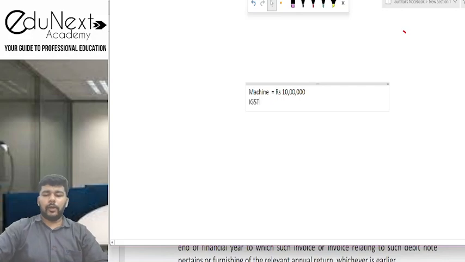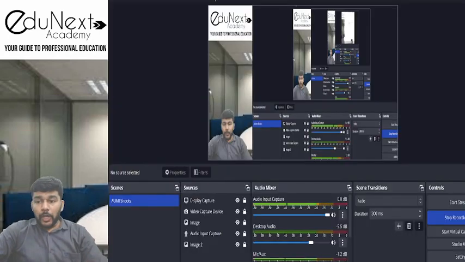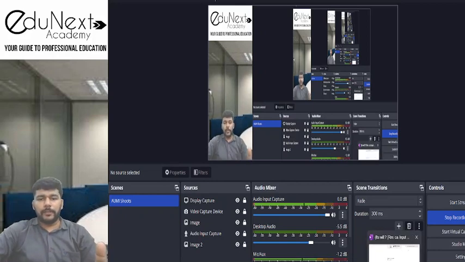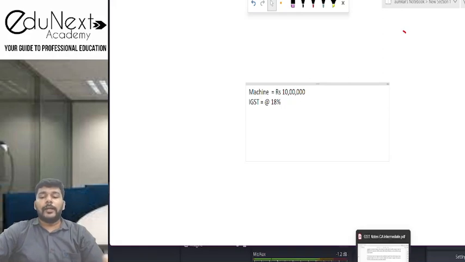Let's say that the IGST on this machinery is at the rate of 18%. So if IGST is 18%, now what the provisions of section 16 subsection 3 very specifically tell you is that if you are willing to claim depreciation on the tax component of this machinery, then you will not be entitled to input tax credit. Otherwise, your entitlement of input tax credit is only if you do not claim the depreciation on the tax component under the Income Tax Act.